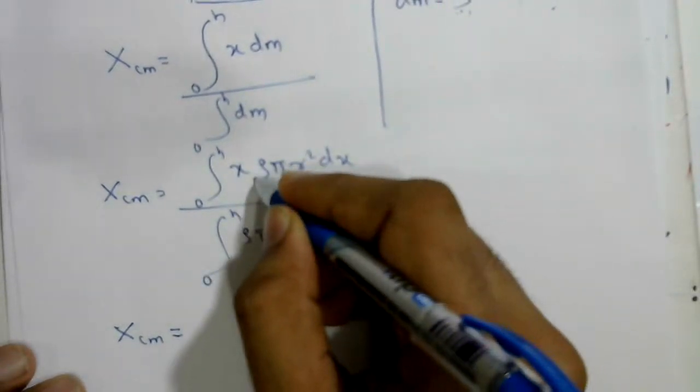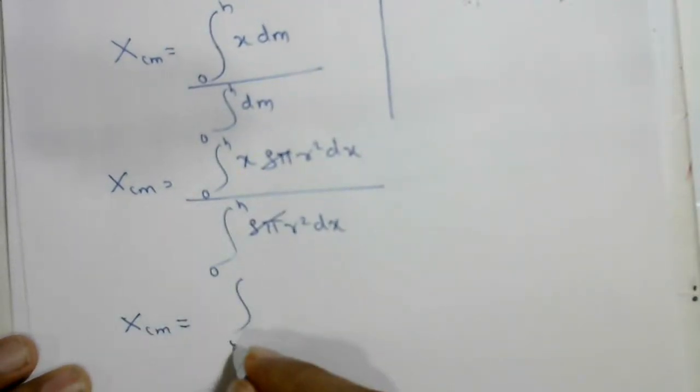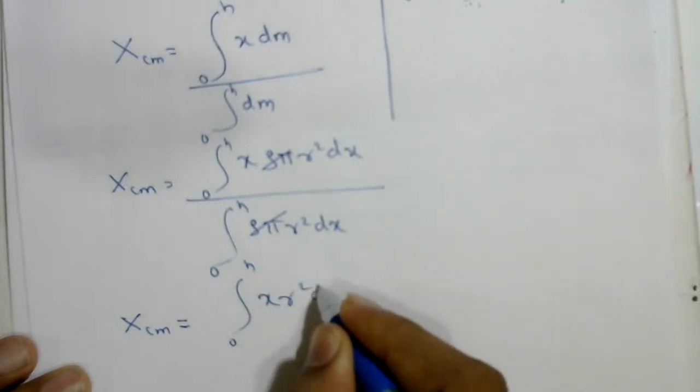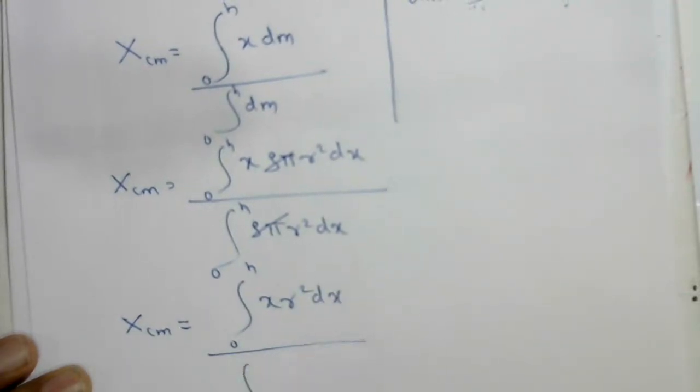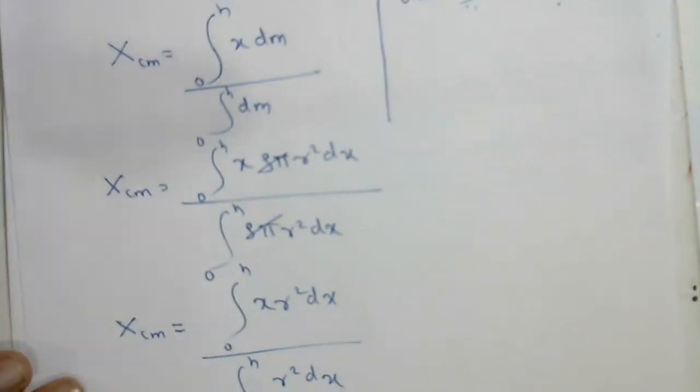So rho pi get cancelled, keep the rest as it is: integration from 0 to h of x r square dx upon integration from 0 to h of r square dx.